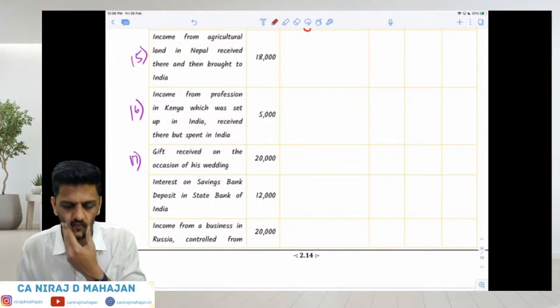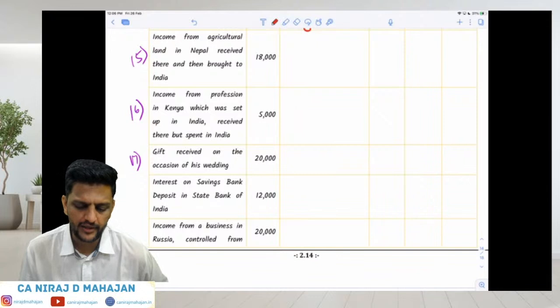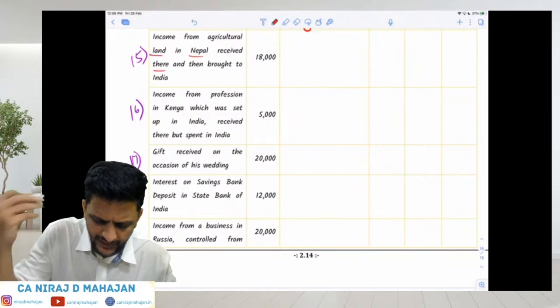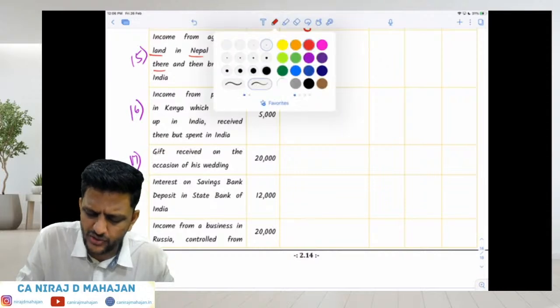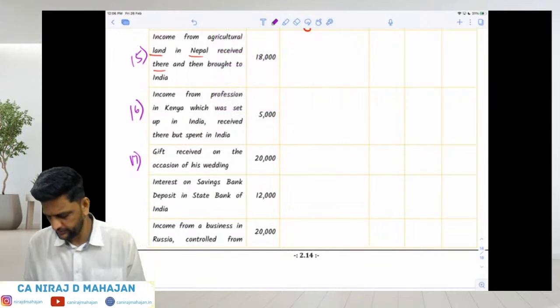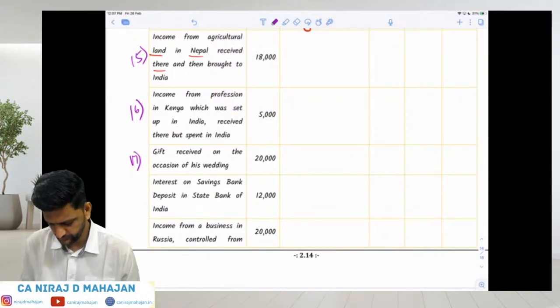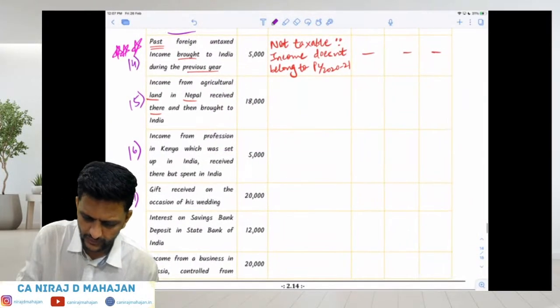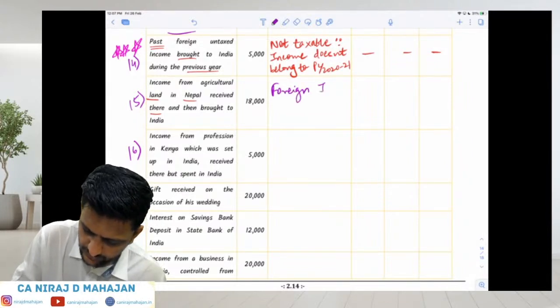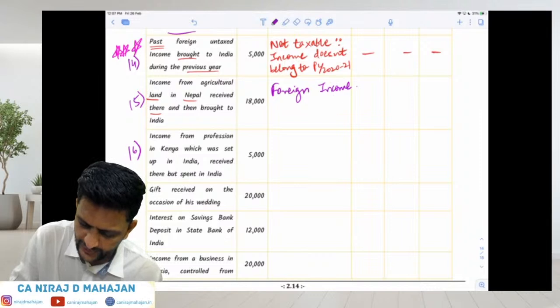15. Income from agricultural land in Nepal received there and then brought to India. Then later on what you do, that is not important. First where you get it, that is important. It is, obviously, bachcho, foreign income. So tax only in hands of ROR, 18,000.